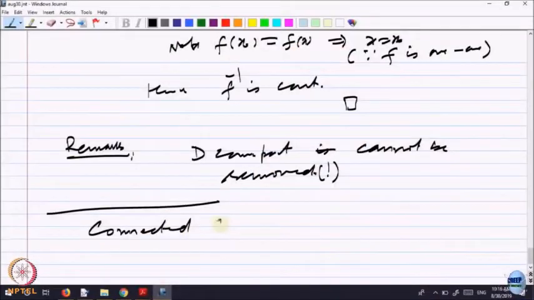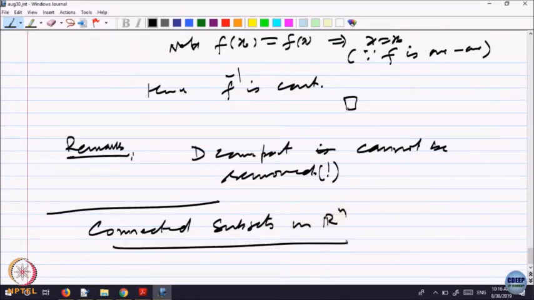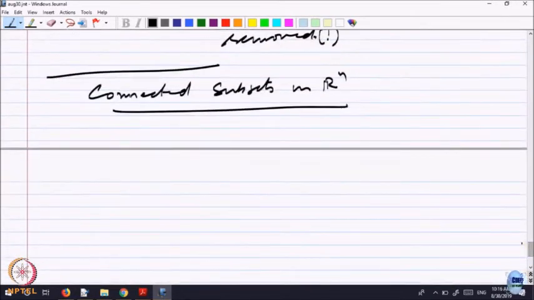So I think this is the right stage to look at connected subsets in R n.